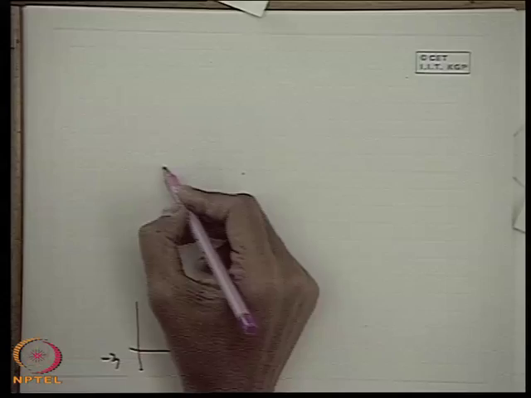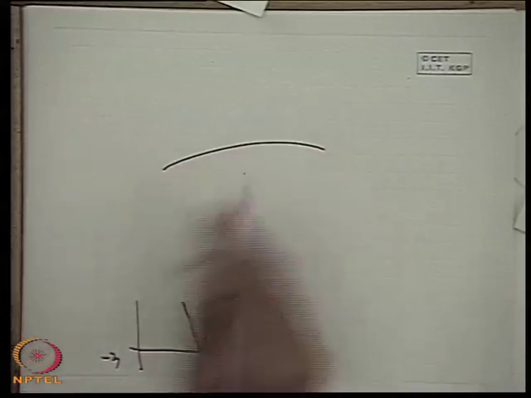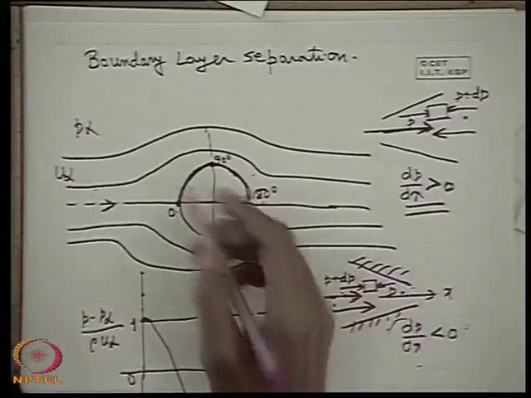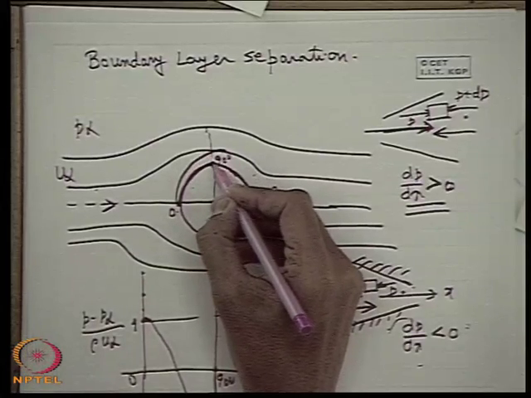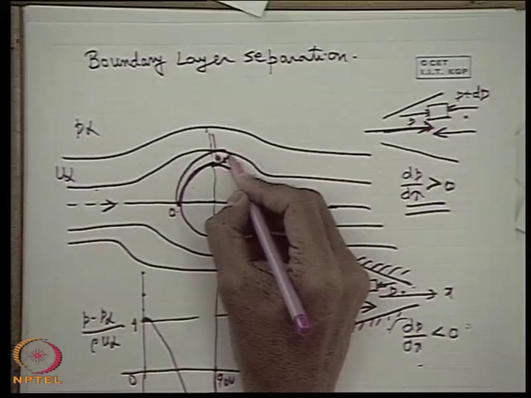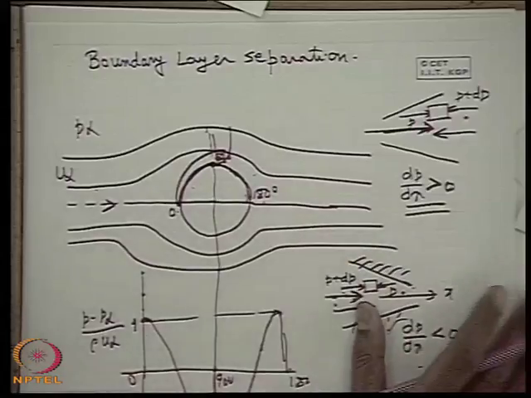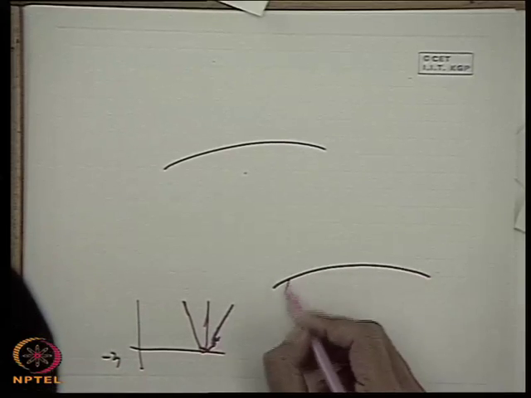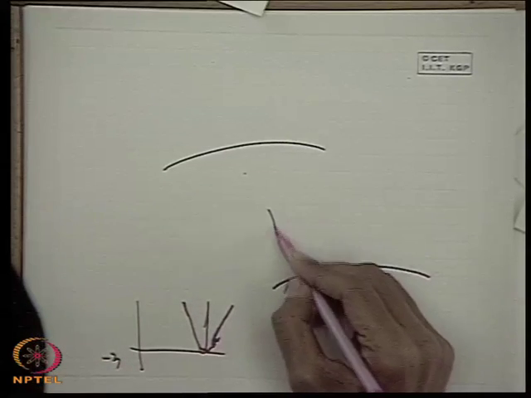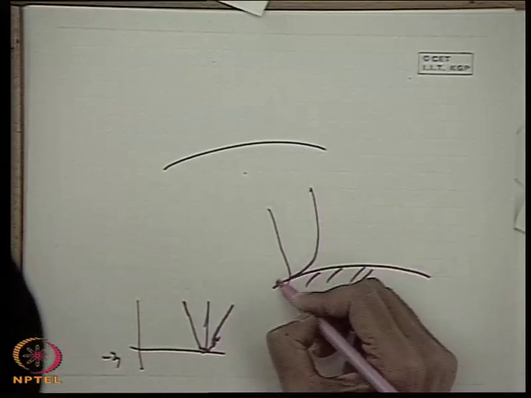So a backflow, that means within the boundary layer, what happens? In this case, if the boundary layer goes like that, near 90 degrees, the fluid particles move in the opposite direction. This I can show you here. This is the boundary layer.